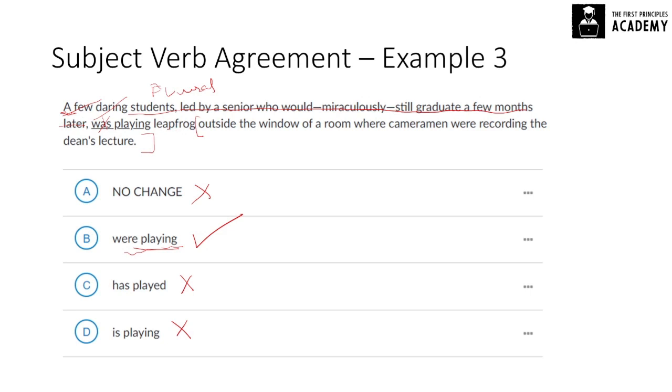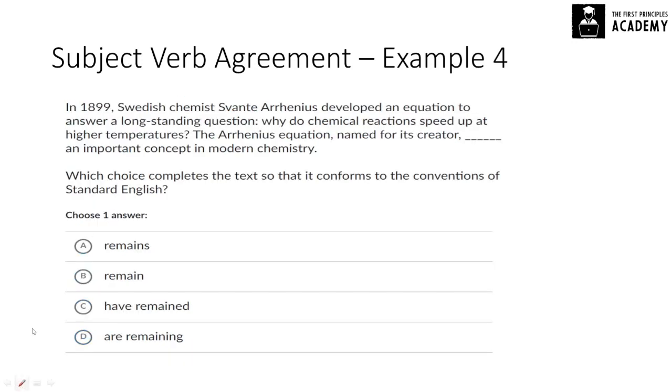Let's put it back into the full sentence. A few daring students, led by a senior who would miraculously still graduate a few months later, were playing leapfrog outside the window of a room where cameramen were recording the dean's lecture. Only thing to note is students were playing leapfrog, and that makes sense. So B is the correct answer. Let's look at another question.